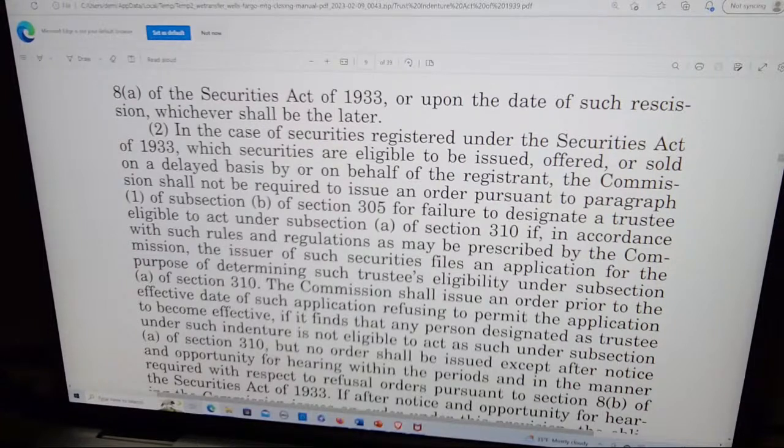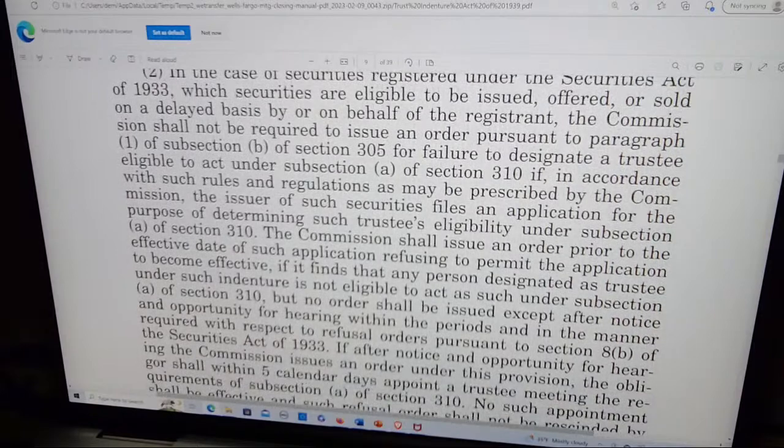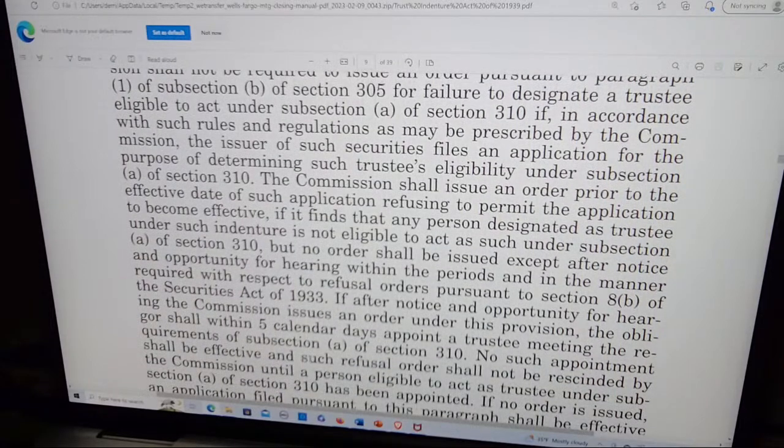2. In the case of securities registered under the Securities Act of 1933, which securities are eligible to be issued, offered, or sold on a delayed basis by or on behalf of the registrant, the Commission shall not be required to issue an order pursuant to paragraph 1 of subsection B of section 305 for failure to designate a trustee eligible to act under subsection A of section 310 if, in accordance with such rules and regulations as may be prescribed by the Commission, the issuer of such securities files an application for the purpose of determining such trustee's eligibility under subsection A of section 310.